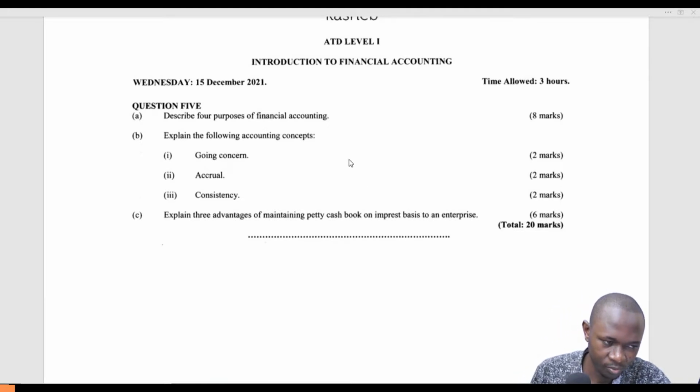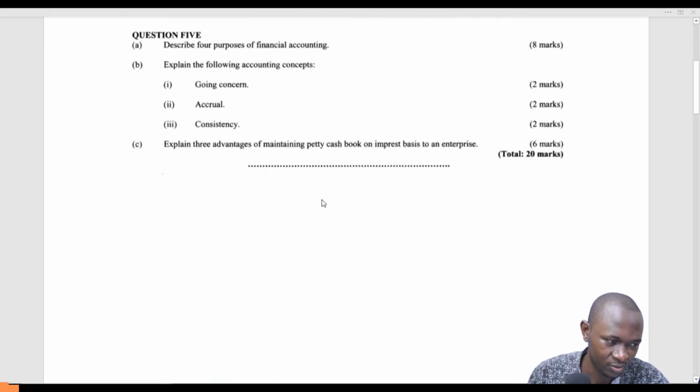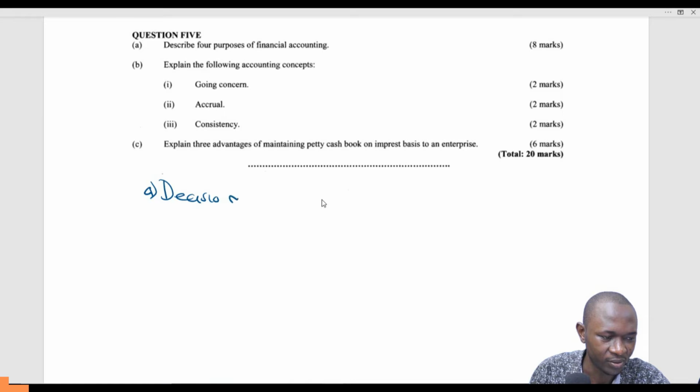So describe 4 purposes of financial accounting. 4 purposes of financial accounting. There are so many reasons why financial accounting is important. And the first purpose of financial accounting is that it aids in decision making.